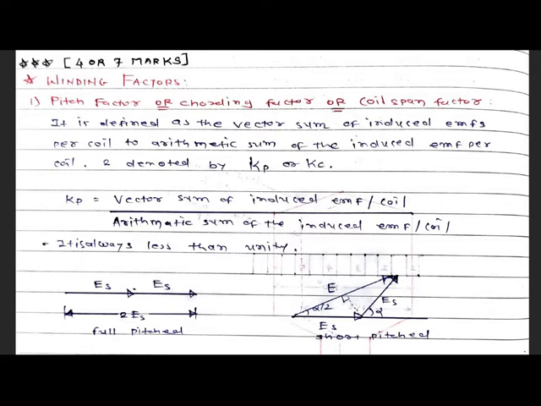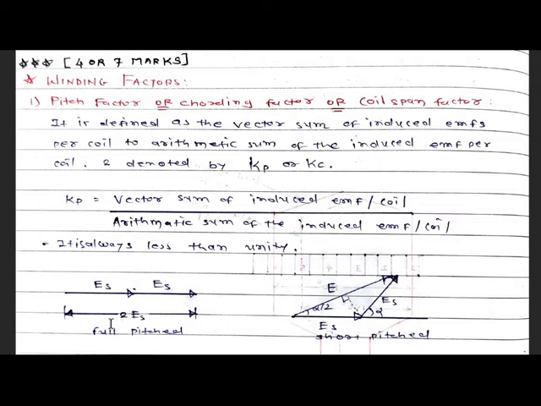Simply, Kp is given by the vector sum of the induced EMF per coil, defined for one coil, and the arithmetic sum of the induced EMF per coil. So it is always less than unity, because we know that the vector sum is always less than or equal to the arithmetic sum.